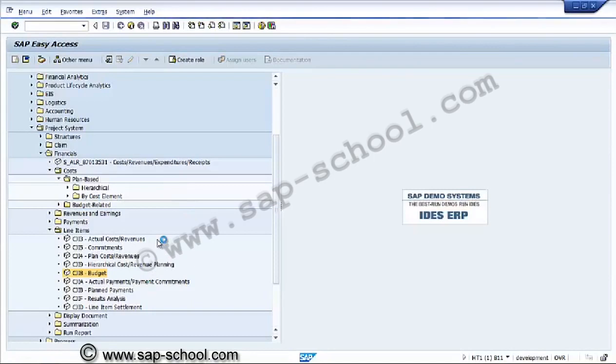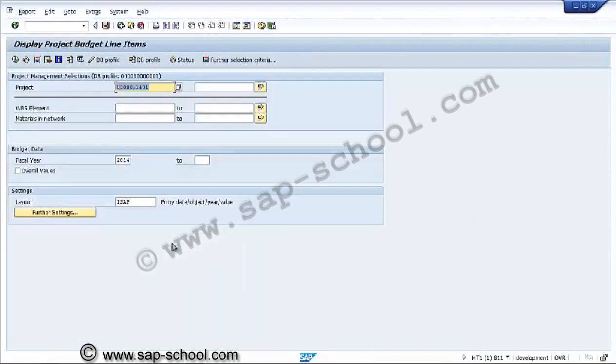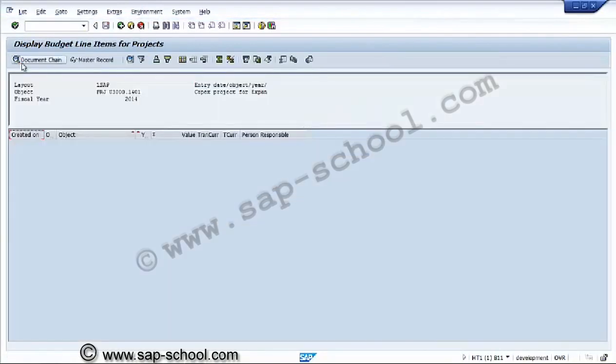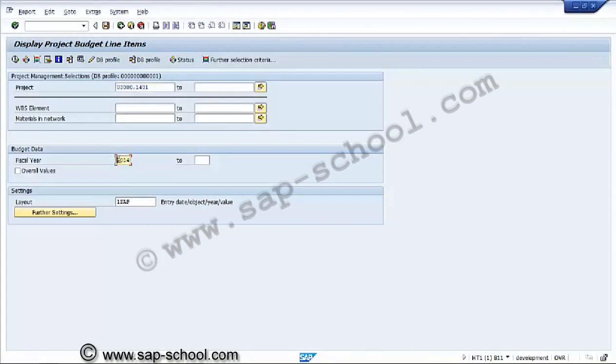This is one more budget report we'll see. Again for the same project, and year is 2014. Now the line items we'll see in this budget, CJI8. There is no budget because instead of year we'll select the overall values, because annual budget we have not assigned, we have assigned the overall budget.